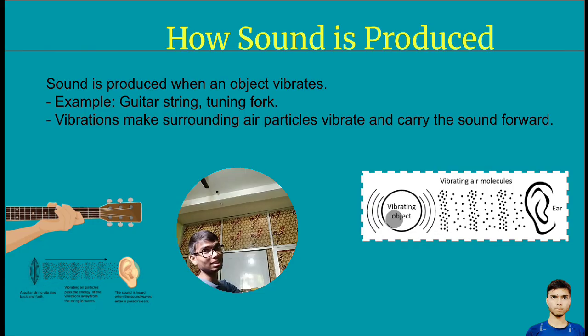And here this is vibration. Okay, clear? This is clear. How will sound be produced? The object will be vibrating, then it will disturb the state of air, and through the air the vibration will travel, then it will reach our ears. This is how sound is produced.